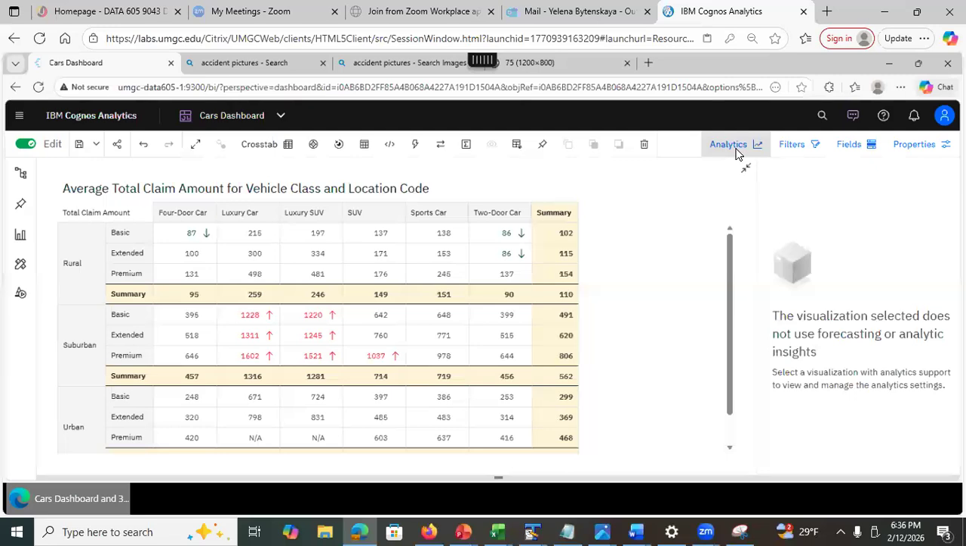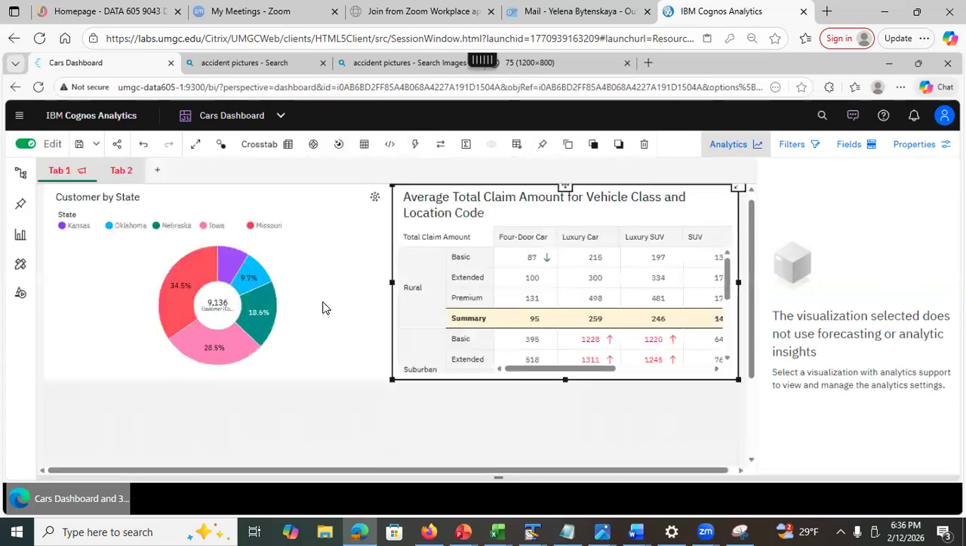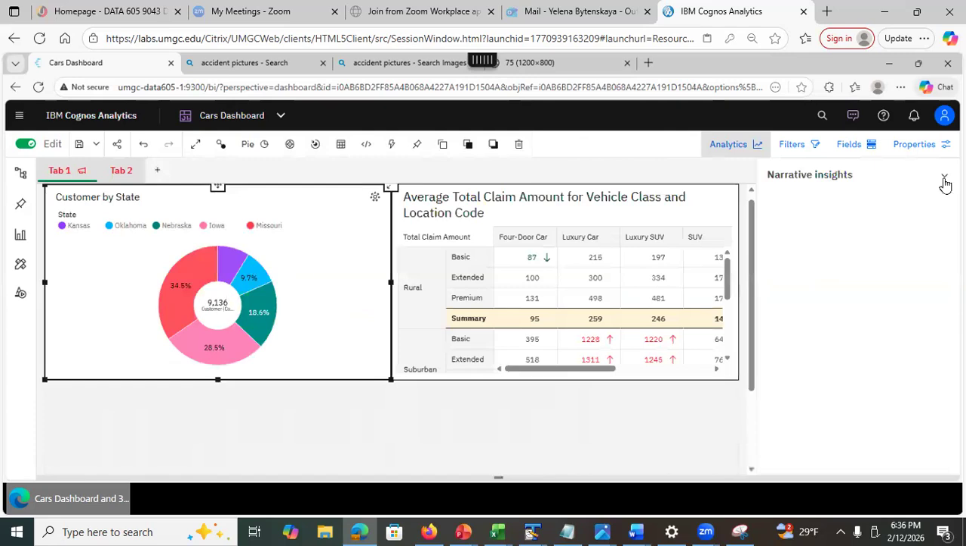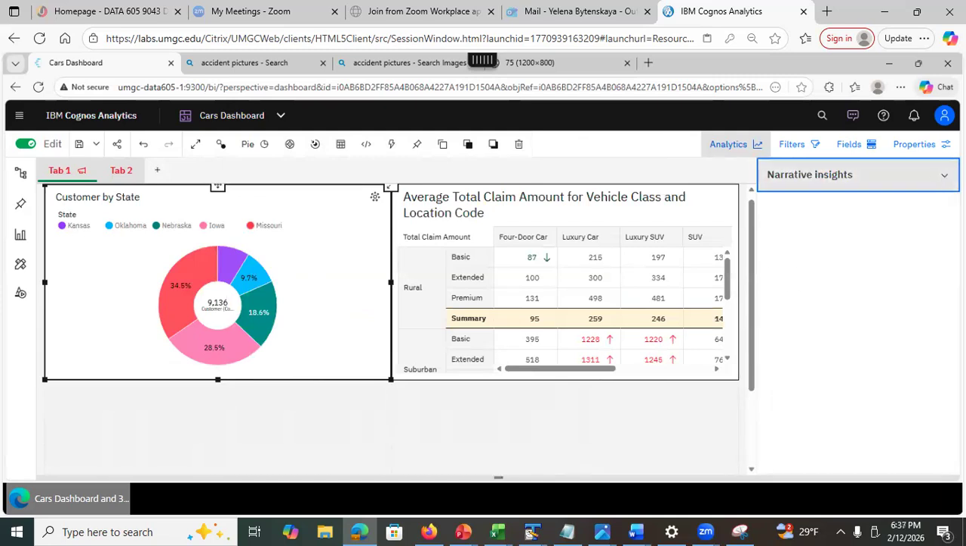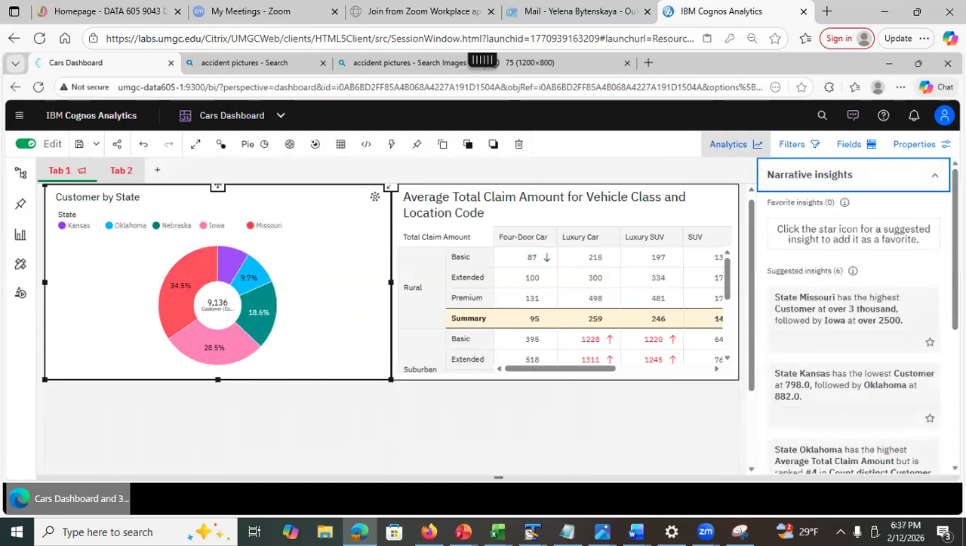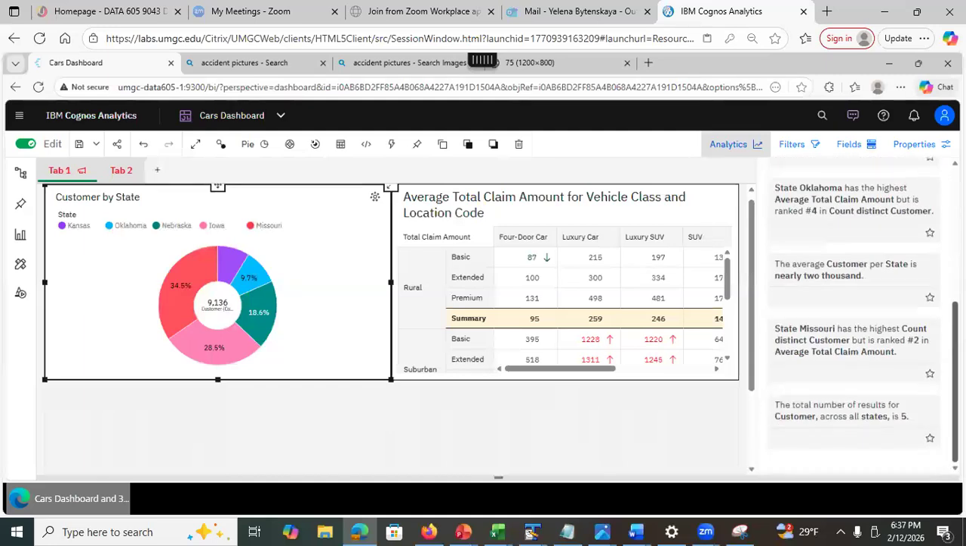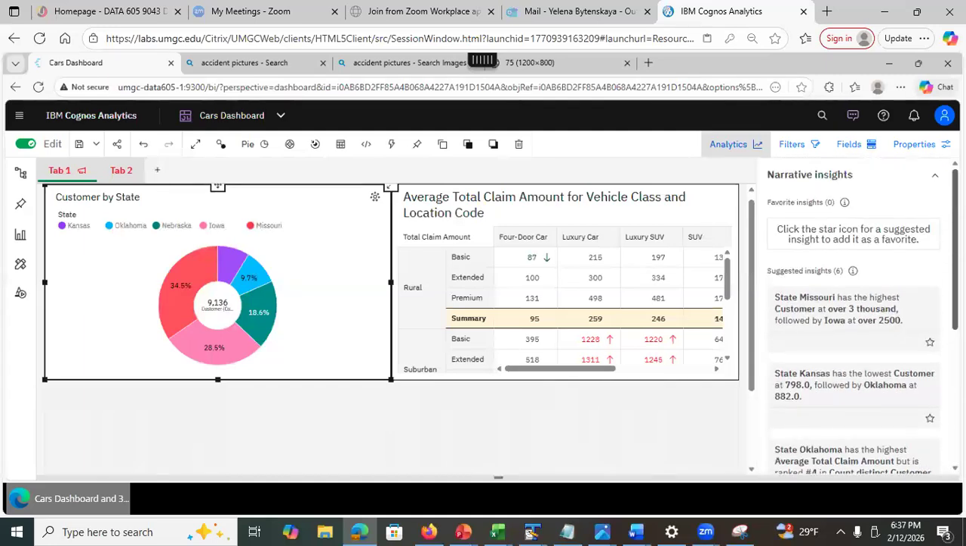See this? It depends on visualization type. For some of them, it shows, for some of them, it does not. Like this one, this is just the table, right? But let's see if it shows something. This one, narrative insights. Oh, there we go. For this pie chart, I see the narrative insights. I selected analytics and it shows narrative. It depends on visualization type again.